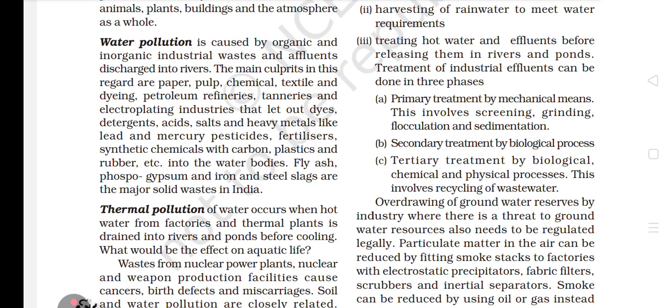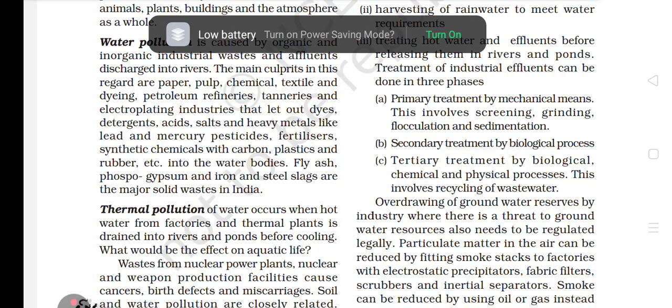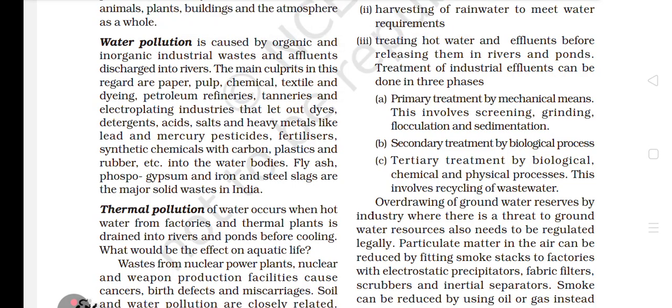Detergent, acid, salt, and heavy metals heavily turn our rivers very polluted. When our rivers get polluted, it is very dangerous for the aquatic life present inside the river, and also for us as human beings. Because what happens, bachche? When the water pollution becomes very large, what are the consequences? The consequences are that the aquatic life inside the river is destroyed.